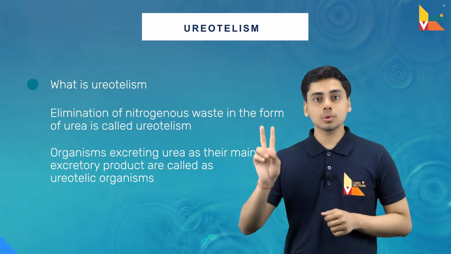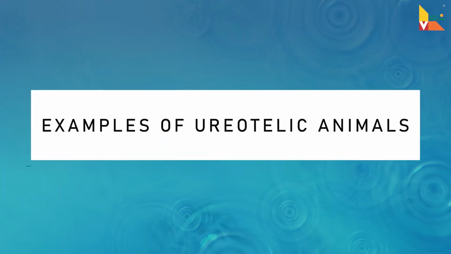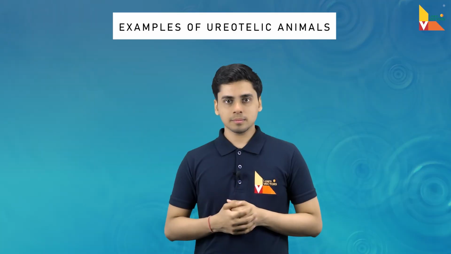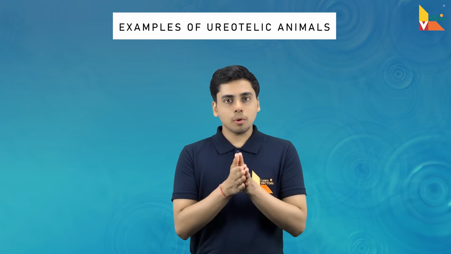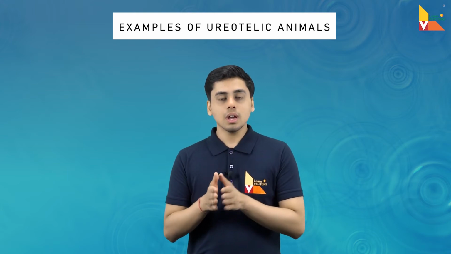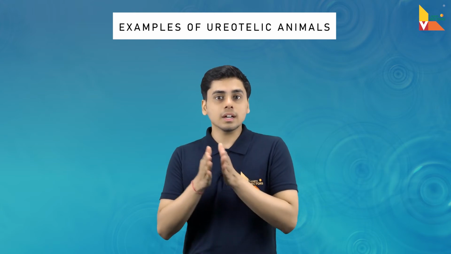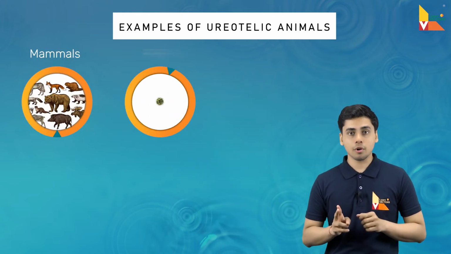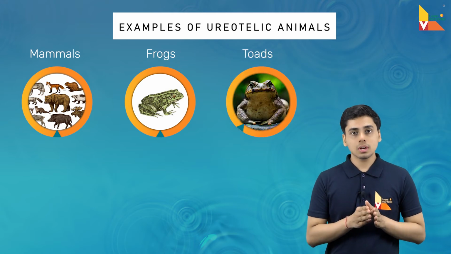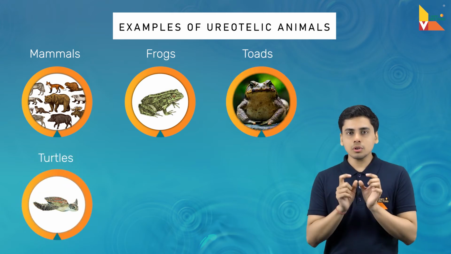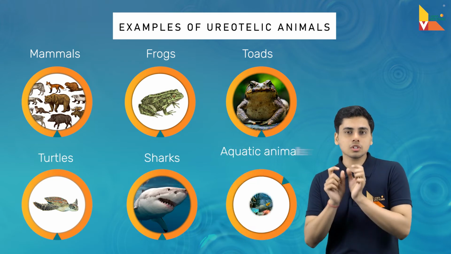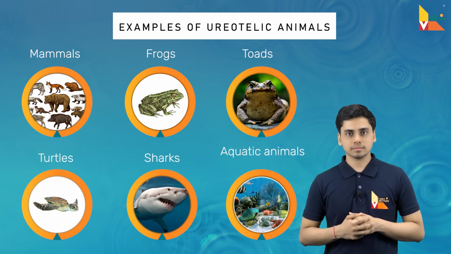Now, let us move to the second point, that is the examples of animals showing Ureotelism. This mode of excretion is found mainly in the terrestrial animals. For example, mammals, frogs, toads, turtles, and even to some extent in sharks and in other small aquatic animals.